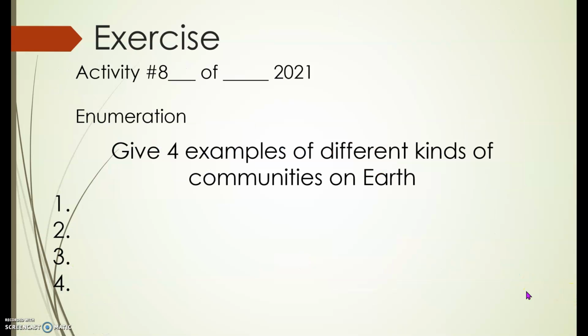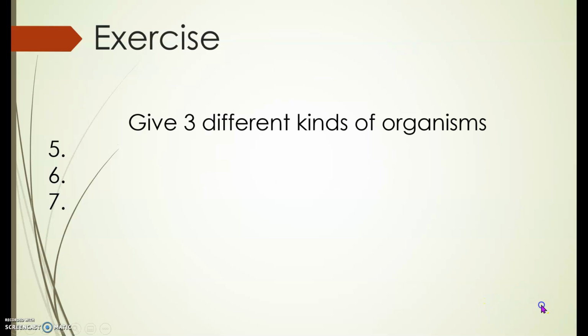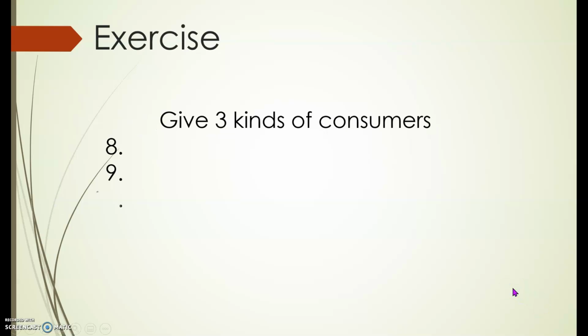Let's do our exercise. Write as follows, and it will be enumeration. 1 to 4, give 4 examples of different kinds of communities on earth. 5 to 7, give 3 different kinds of organisms. 8, 9, 10, give 3 kinds of consumers.